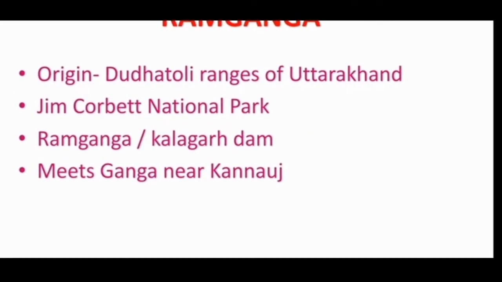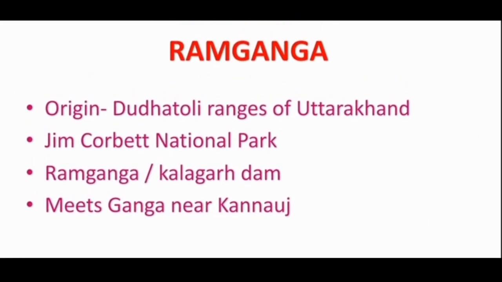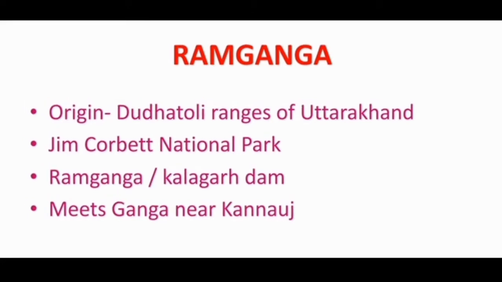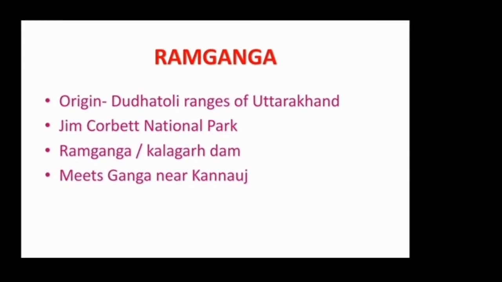So let us study Ram Ganga. Children, Ram Ganga is the first major left bank tributary of Ganga. It originates in the Dudhatoli range of Uttarakhand, located in Pauri Garhwal district, and passes through Jim Corbett National Park. Over Ram Ganga there is a dam called Ram Ganga Dam or Kalagar Dam, and it meets Ganga near Kannauj. It may be asked to name the city near which Ram Ganga meets Ganga, so you should know the origin of a tributary and the cities through which it passes.